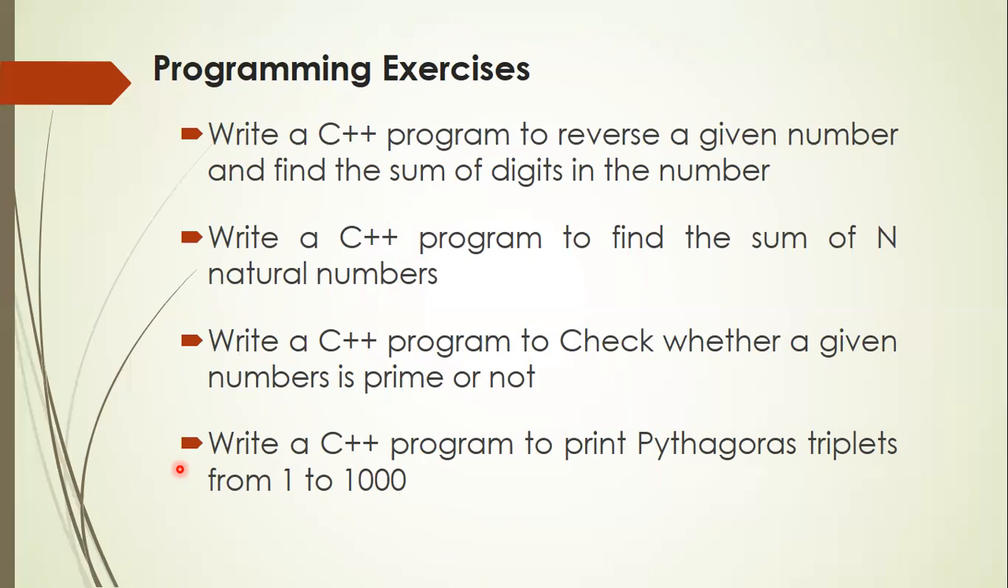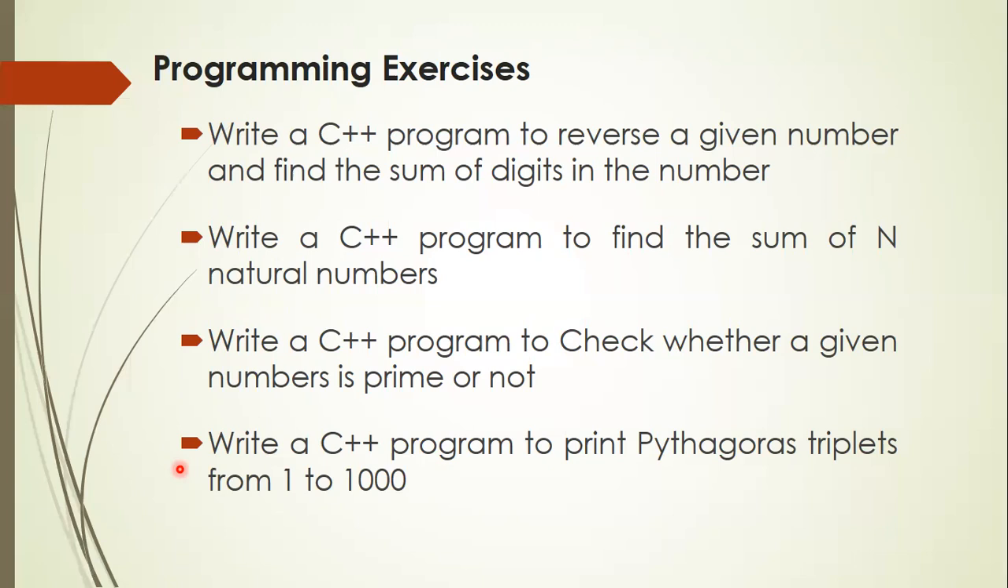Next, you take another three numbers: 3, 4, 5. 3 square is 9, plus 4 square is 16, and 5 square is 25. So 16 plus 9 is equal to 25. Such three numbers, where the square of one number is equal to the sum of the squares of the other two numbers, we call a Pythagoras triplet. Like that, you identify which are all the Pythagoras triplets from 1 to 1000.